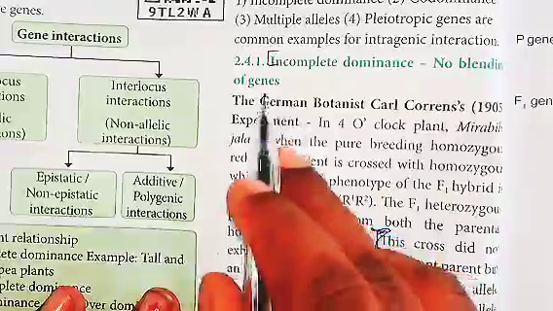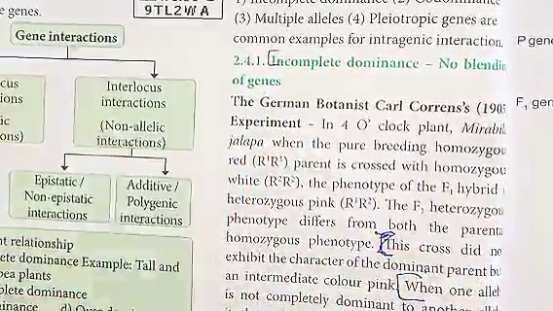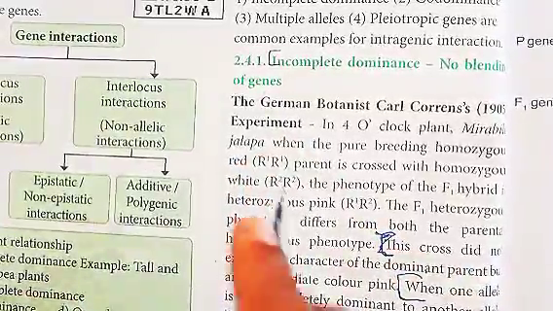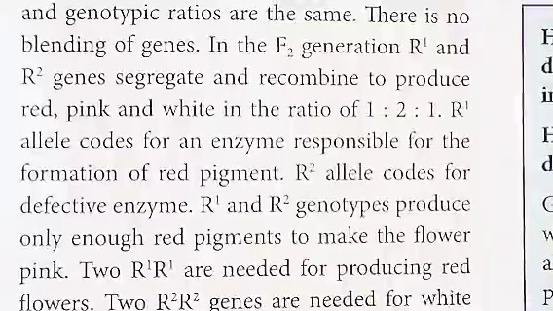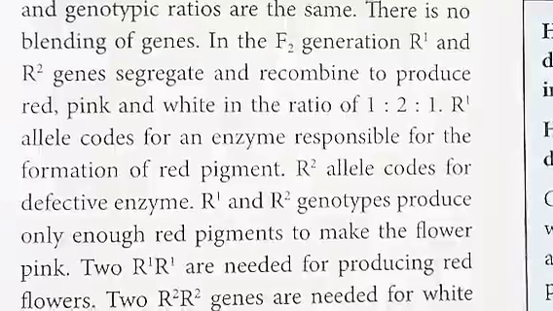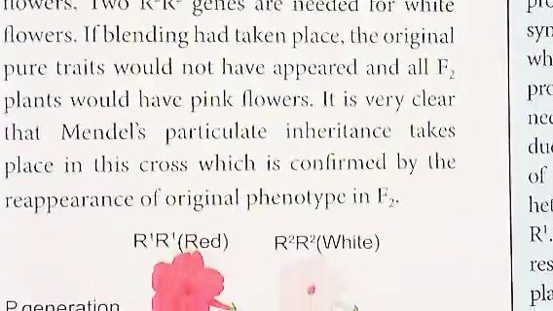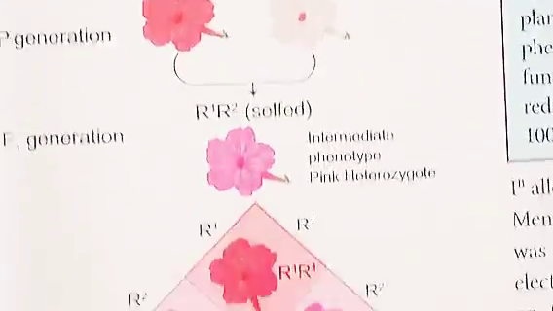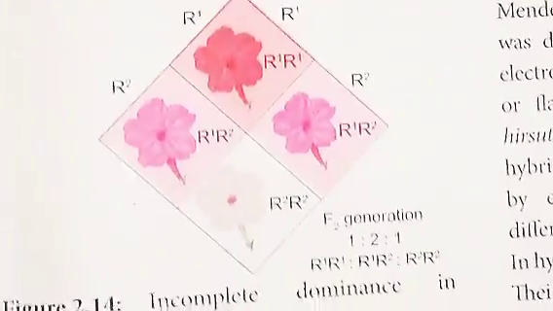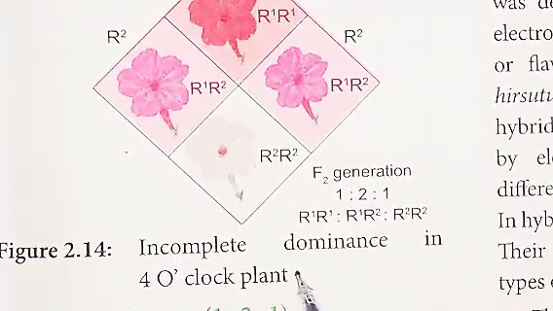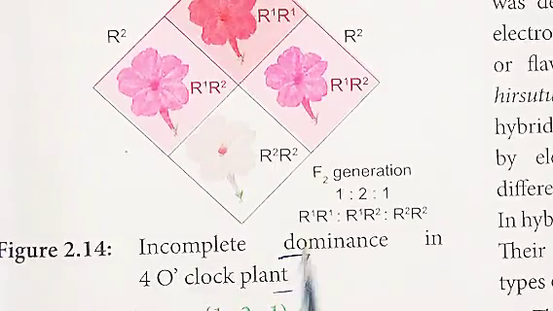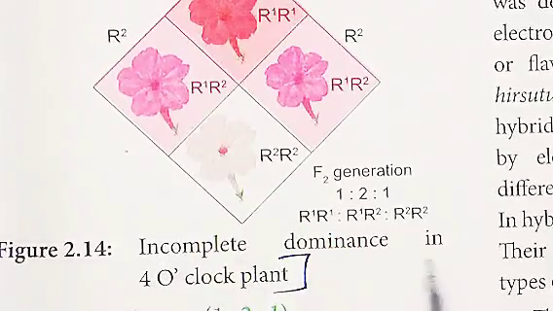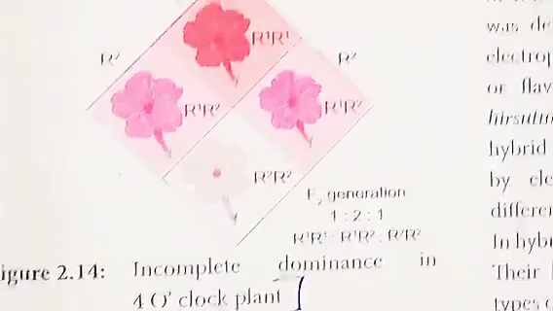So the answer starts from here in page number 40, and continues till the next page, till the flowers shown below, till here. You need not write the heading incomplete dominance separately. After drawing this flower diagram, you have to write incomplete dominance in four o'clock plant. Okay, this is the answer.